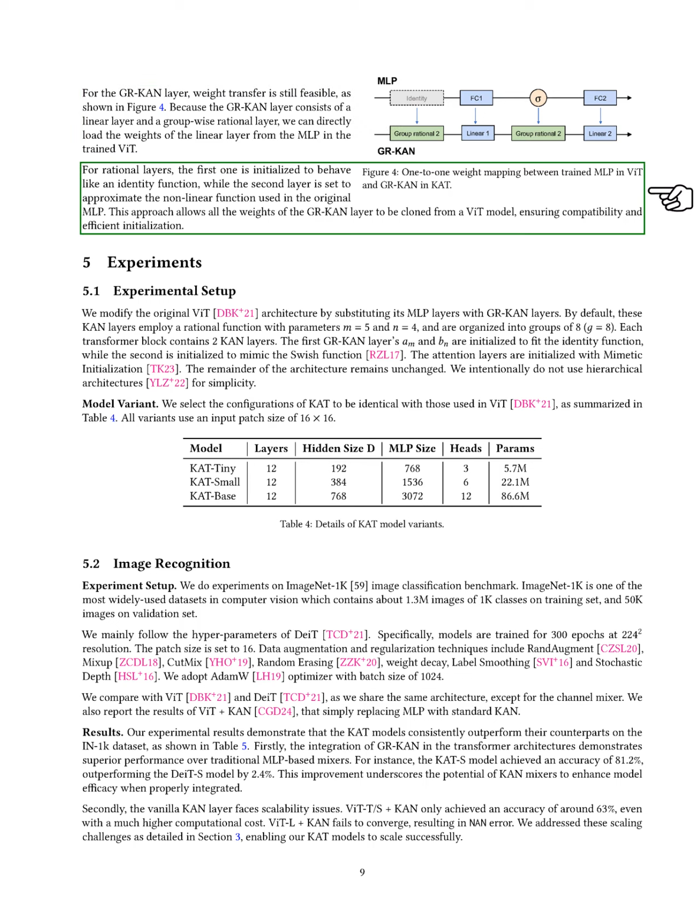The linear layer's weights can be directly loaded from the trained ViT, while the rational layers are initialized to behave like identity functions and to approximate the nonlinear functions used in the original model. This method allows us to efficiently initialize the GR-KAN layer by cloning weights from the ViT model.